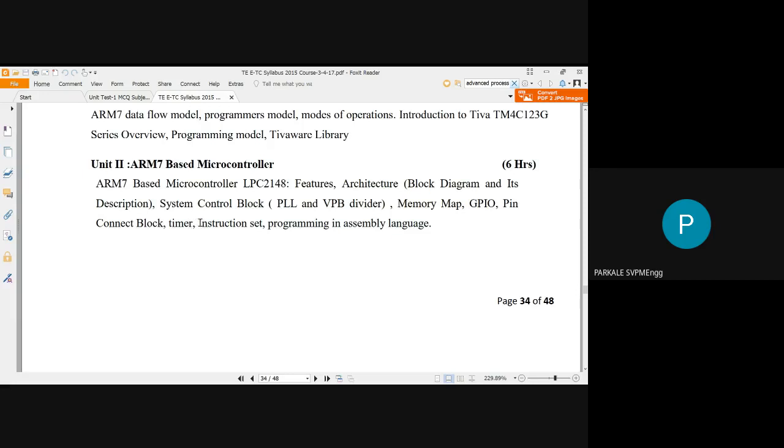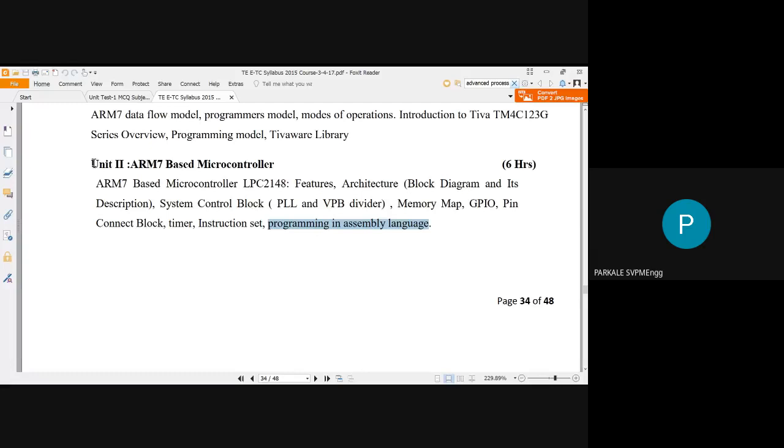Then the next point from unit number 2 is the instruction set. Like the 8051 and PIC, ARM7 also has its own instruction set. Some assembly instructions, like addition and subtraction, then move instructions, logical instructions, and branch instructions. You have to study different assembly instructions of your ARM7, and also write some assembly language programs for addition and subtraction, and to transfer blocks of your memory. This is what is expected in unit number 2.